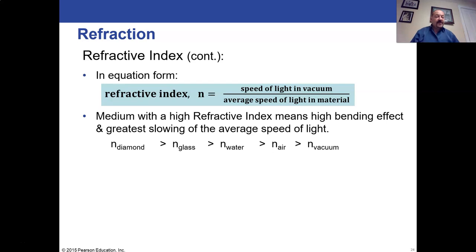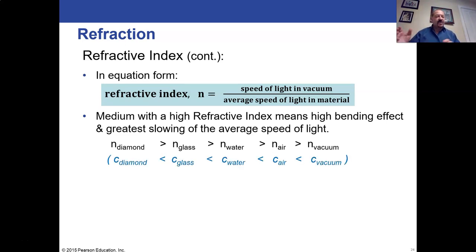So we know the index of refraction for glass and diamond, etc. We know the index of refraction is really high for diamond. That's greater than glass. Glass is greater than water. Water is greater than the index of refraction for air. And then vacuum, it's just 1, because it's the speed of light in a vacuum divided by the speed of light in a vacuum. So N in a vacuum is just 1.